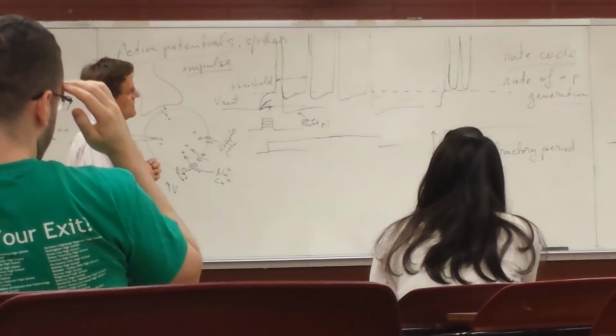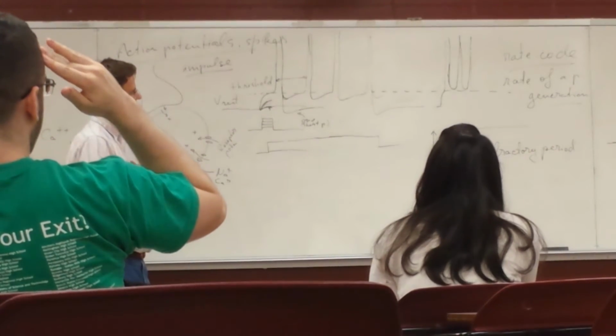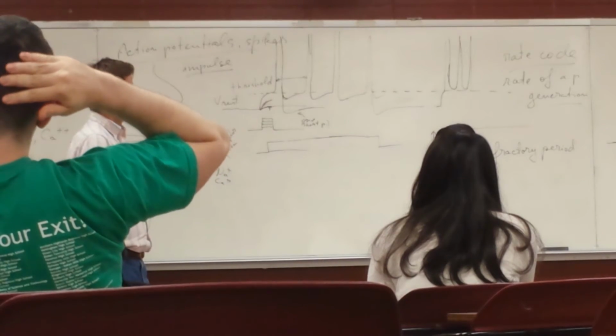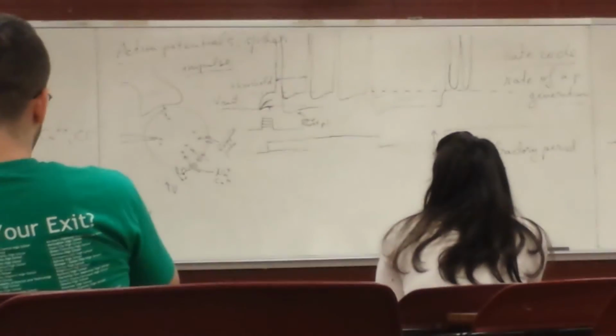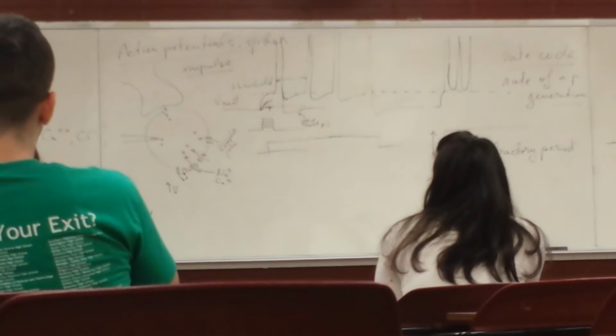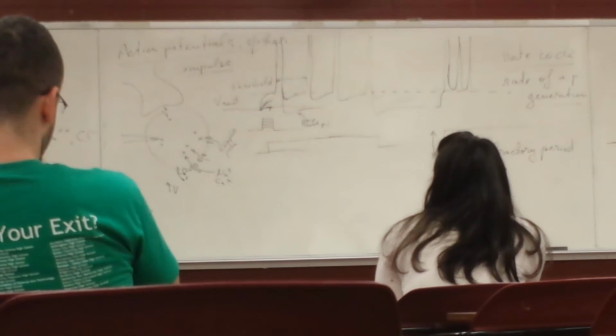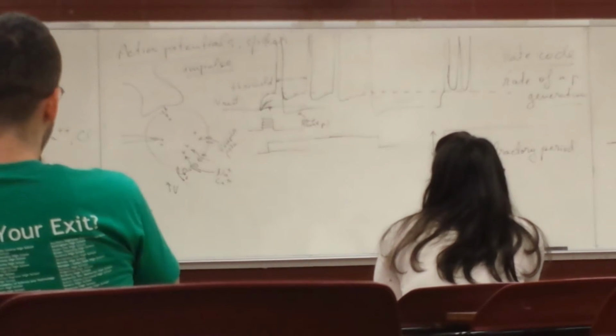What is it about the change from inactivated to open that makes it so unfavorable? Can I answer that question next time? Yeah. When we talk about the structure of these channels in more detail? Let me say it this way.